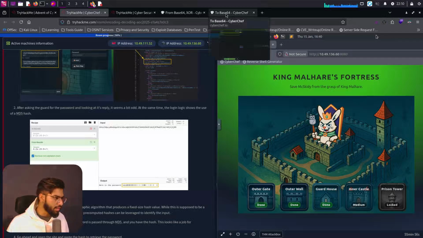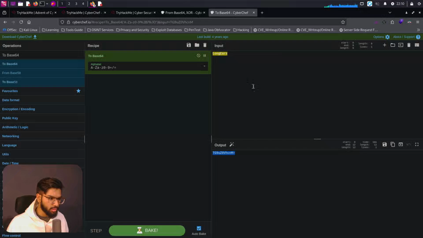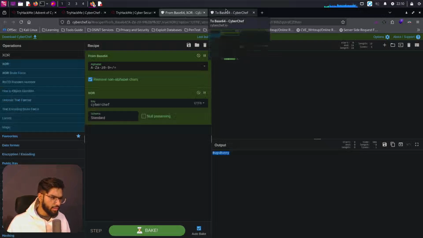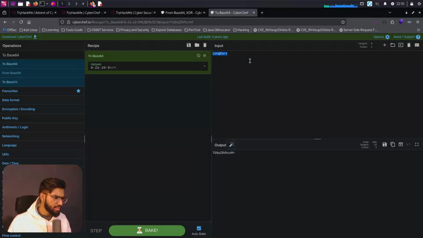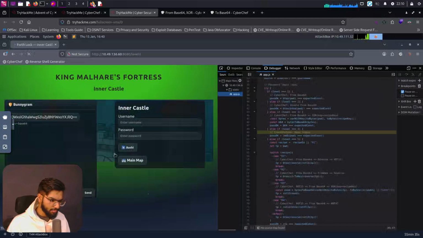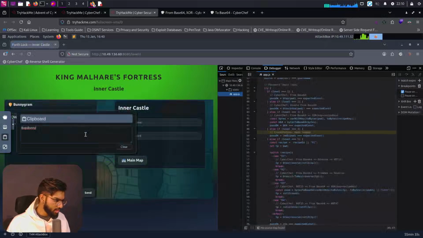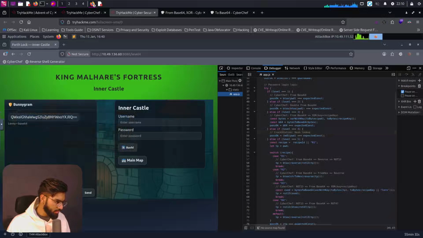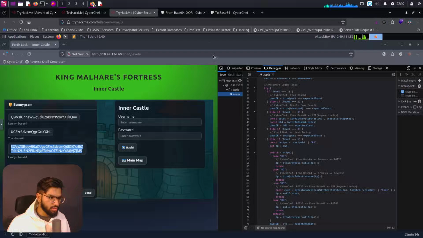Okay, let's ask the guard then. Let's ask the guard for the password. We have it here. Do we have it here? No, we don't have it here. So it says to base 64, right? So password, please. Password, please. Let's copy this and coming here. No, we need to also go to the castle here. Okay, now let's paste in the password please prompt, which is base 64 encoded. Click on send and we get the reply instantly. Good that the guard was not sleeping.